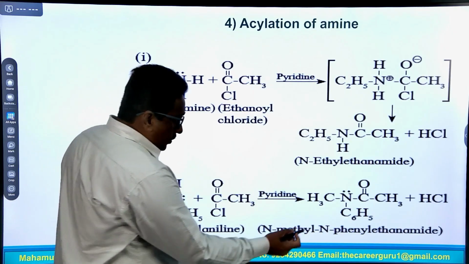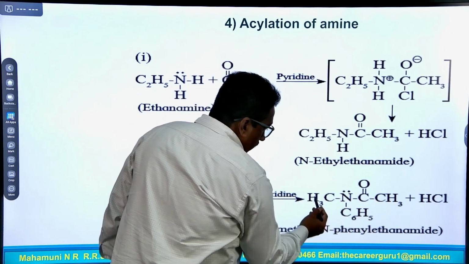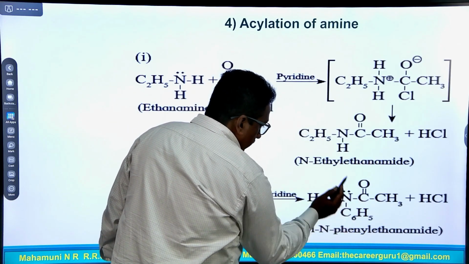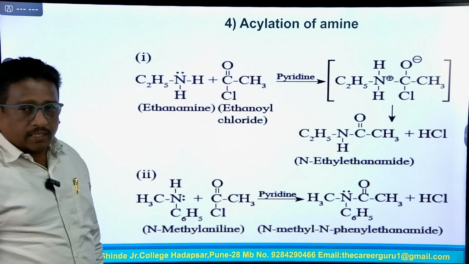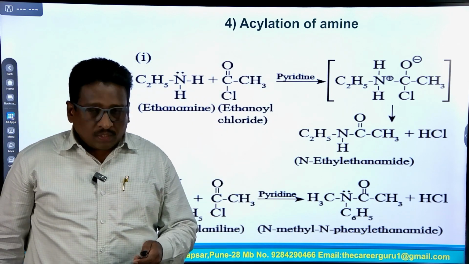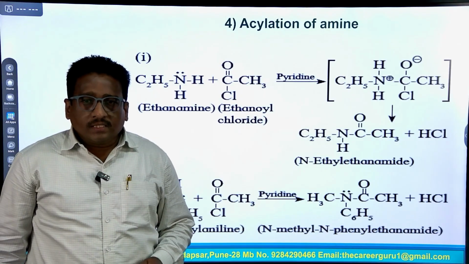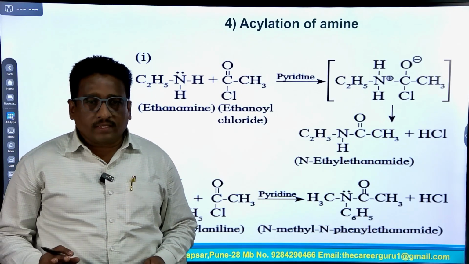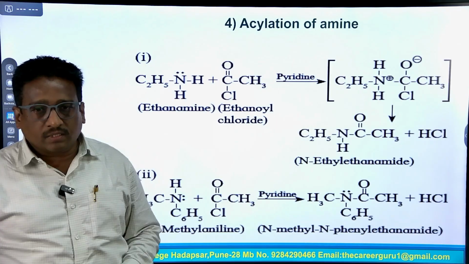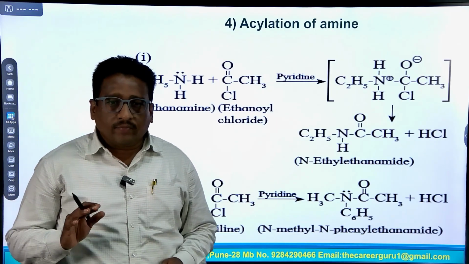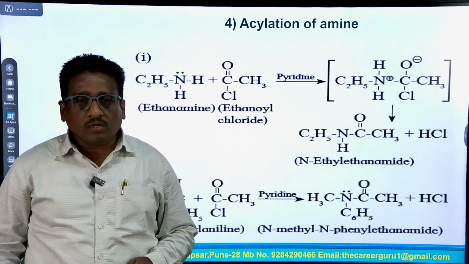So, this is the molecule of ethanamide, with two alkyl or aryl groups attached to the nitrogen atom. So, N-methyl N-phenyl ethanamide. But in this acylation of amines, a tertiary amine cannot undergo acylation because it has no replaceable hydrogen atom on the nitrogen atom.